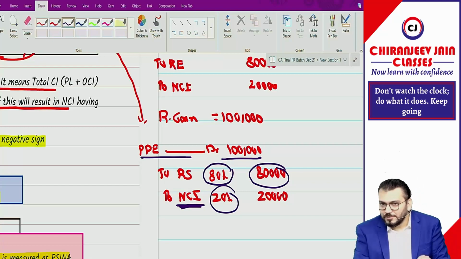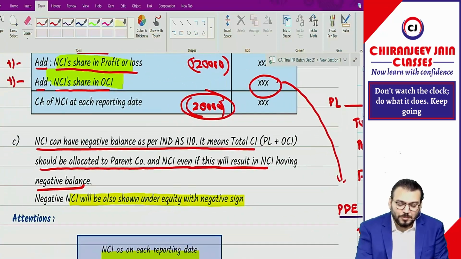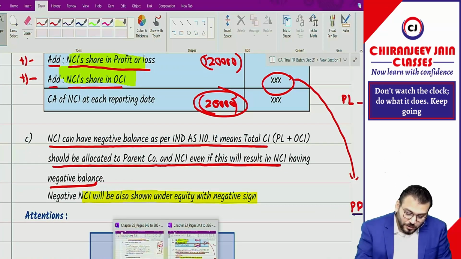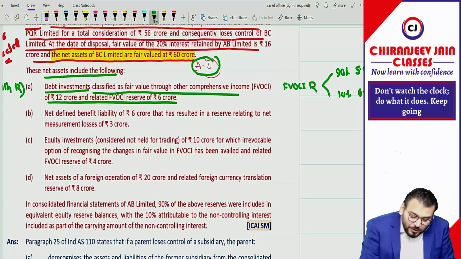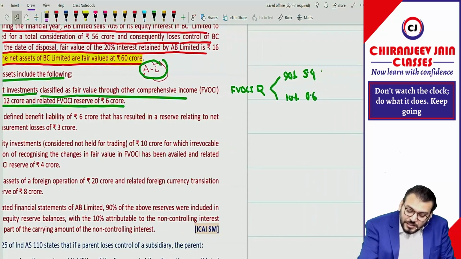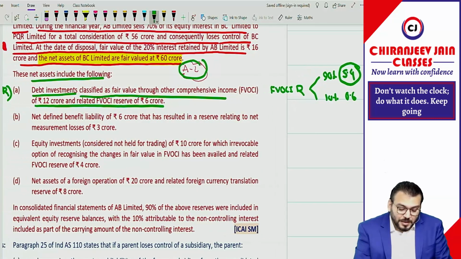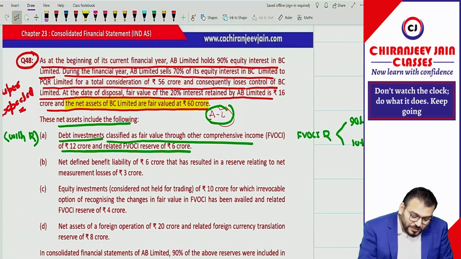Got it now? There is some doubt. Now of course the doubt is over. Correct? Because we have not done any question related to that. But now you have understood. You have understood? Yes, sir. So what I want to say, can I say FVOCI reserve in balance sheet will be 5.4, correct? Got it.